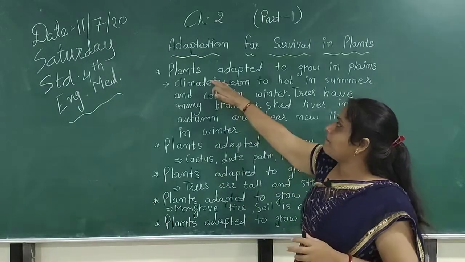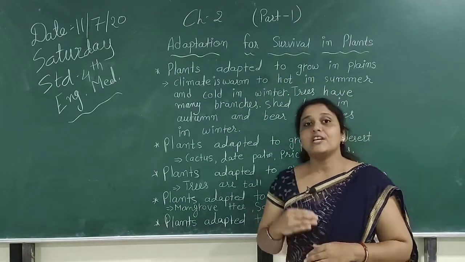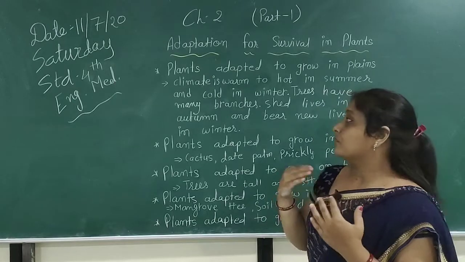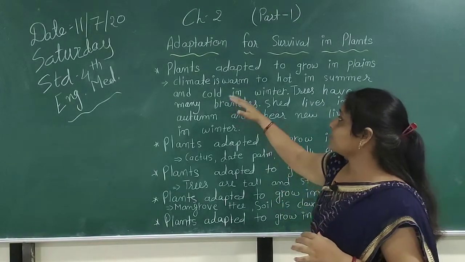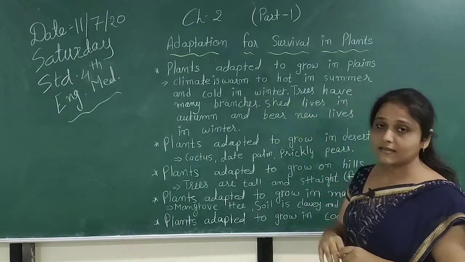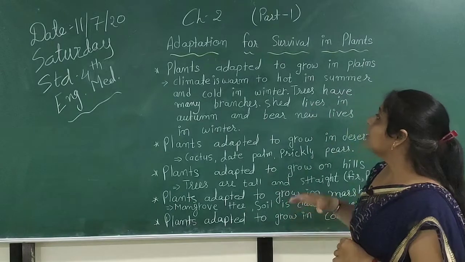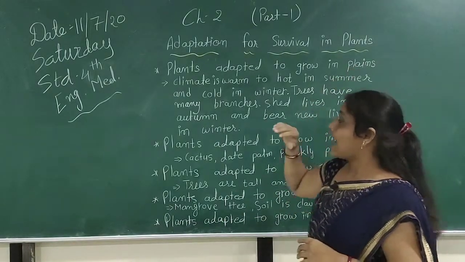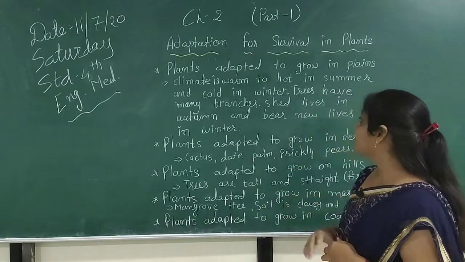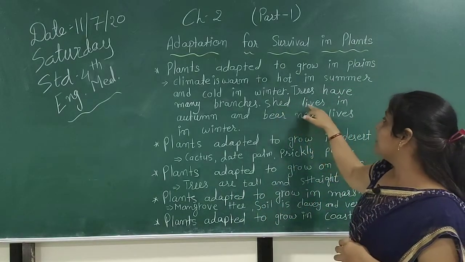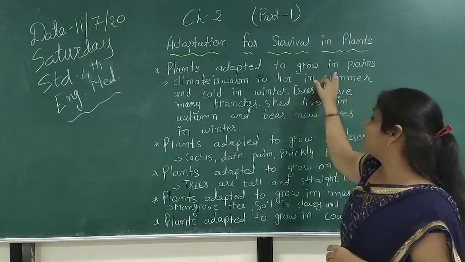Let's discuss the plants adapted to grow in plains. Plants which grow in plains have many branches. The climate is warm to hot in summer and cold in winter. That means the climate of plains is very hot in summer and very cold in winter. The trees shed leaves in autumn and bear new leaves in winter in plains areas.